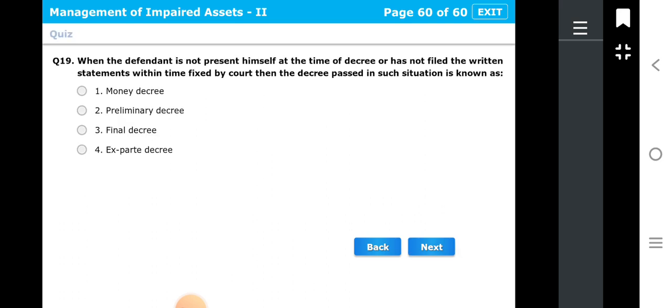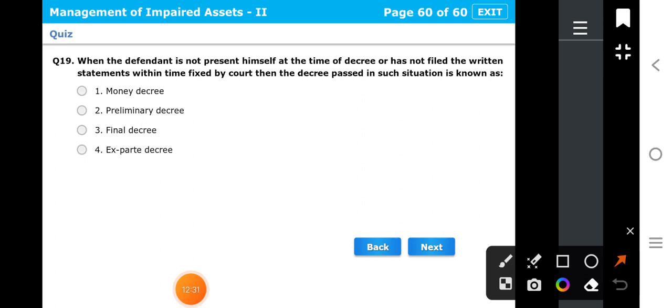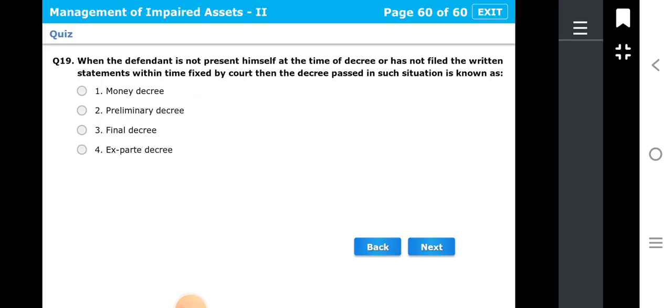Let's see the next question, question number 19. When the defendant does not present himself at the time of decree or has not filed the written statement within the time fixed by the court, then the decree passed in such a situation is known as what? You have to tell. The first is money decree, preliminary decree, final decree, ex parte decree. And the correct answer is the fourth, that is ex parte decree.